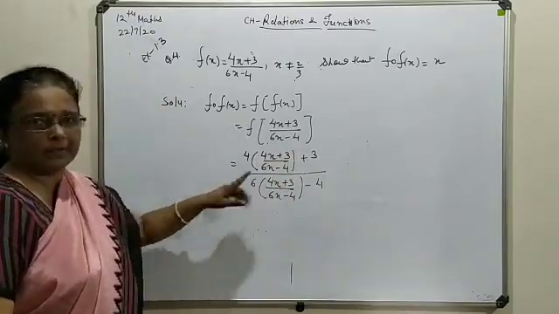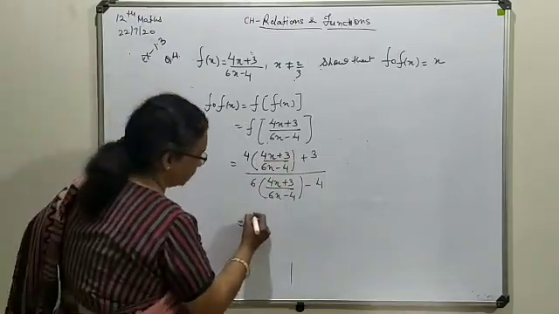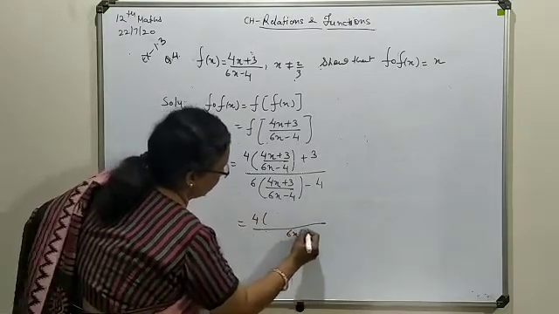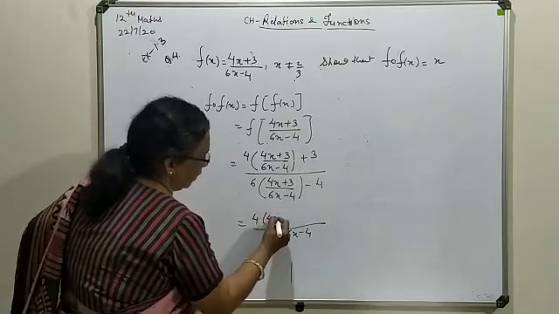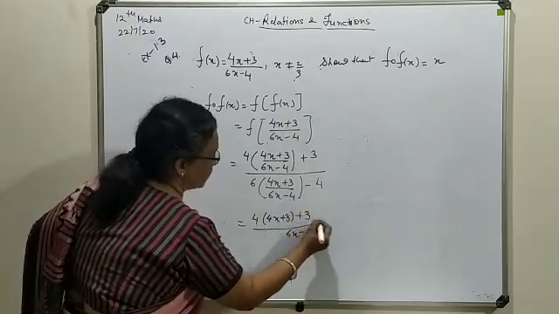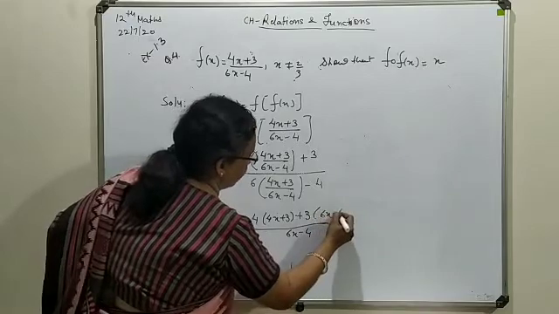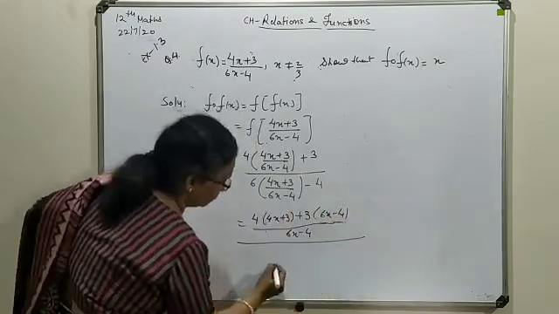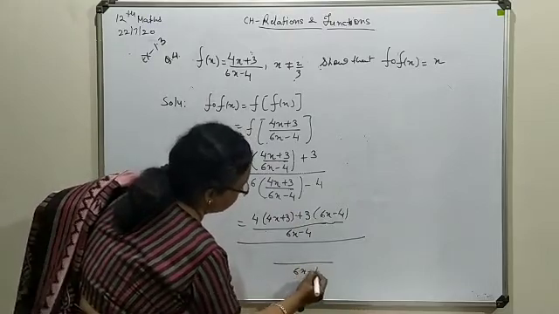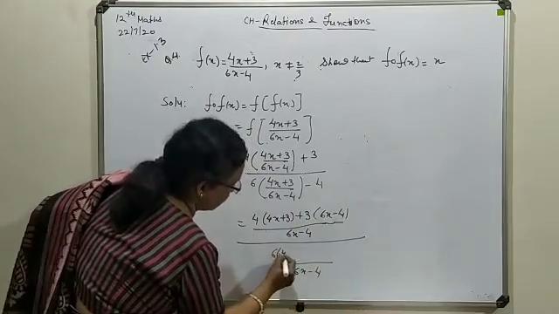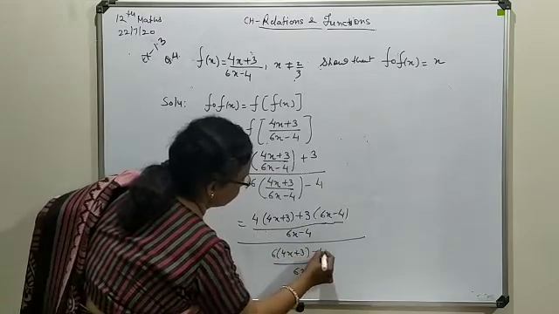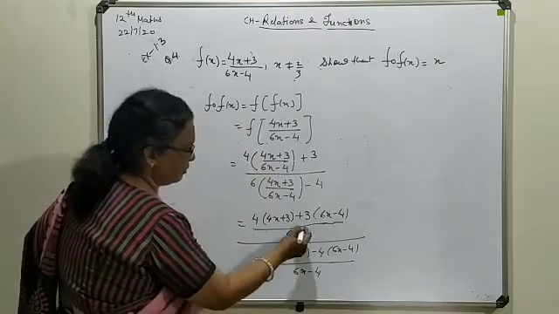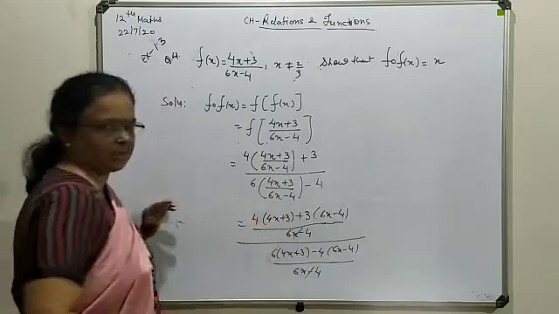Now we will go for taking the LCM over here. First of all this 4 will take the LCM, 6x minus 4, so this will be 4 times (4x plus 3) plus 3 times (6x minus 4). Here also the same expression you will take as LCM. This will be 6 times (4x plus 3) minus 4 times (6x minus 4). Being the common LCM it will be cut. Now go for evaluation of this expression.